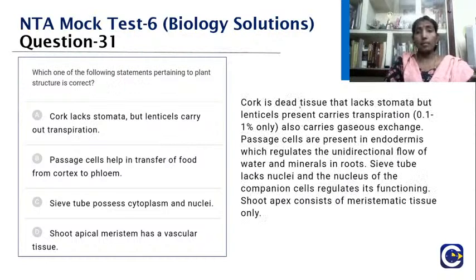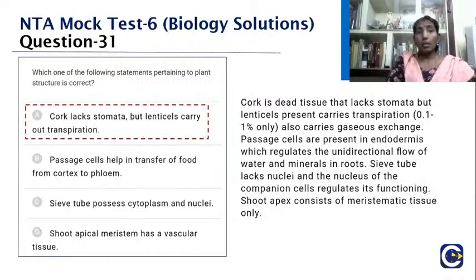When I say cork, it's actually a dead tissue that lacks stomata, but lenticels carry the transpiration and also the gas exchange. So that is the right statement. Cork doesn't have stomata, but lenticels are the ones that perform the role there. What about the passage cells? They are present in the endodermis and regulate the unidirectional flow of water and minerals in roots. So that is not the answer.